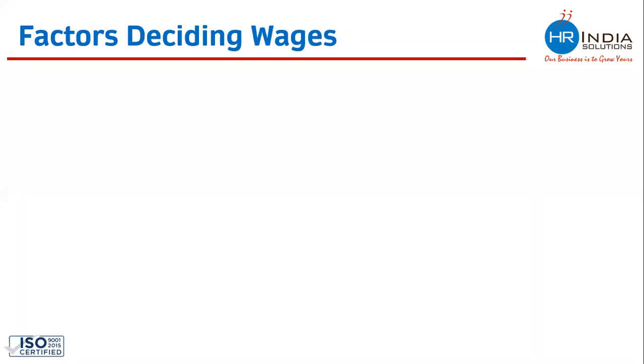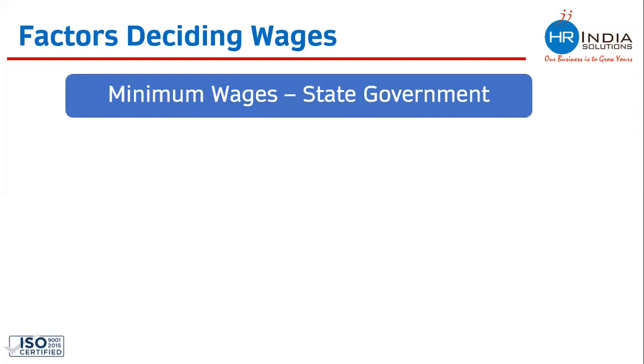Now let's try to understand how wages are decided, the wages which are paid to workers. Wages are majorly decided by the individual state government, which is called minimum wages. Every state in India has decided minimum wages for their state. Every state has categorized workers into 3 or 4 categories like unskilled, semi-skilled, and skilled. And every 6 months the government notifies the minimum wages which need to be paid.